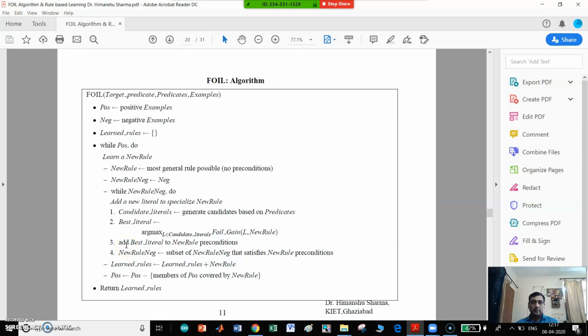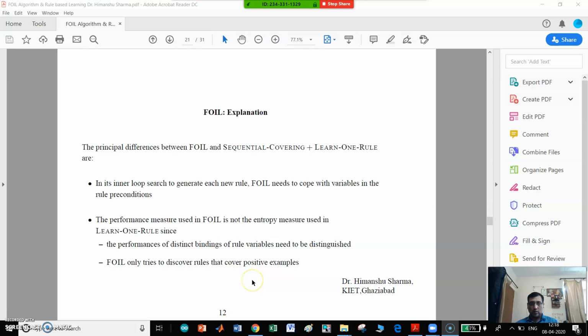Add the best literal to the new rule preconditions, and new rule negatives becomes the subset of new rule negatives that satisfy the new rule preconditions. Learned rules is equal to learned rules plus new rule. Positive is equal to positive minus the members of positive covered by the new rule. Now return the learned rules.